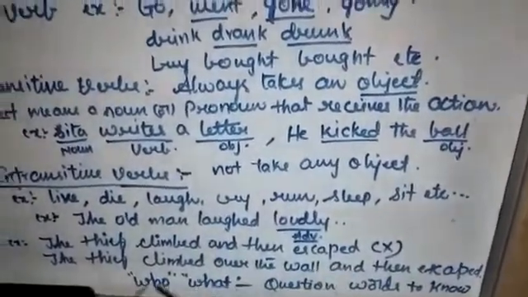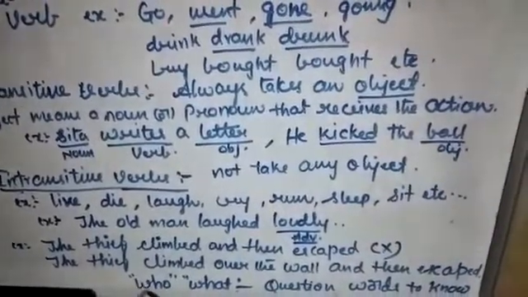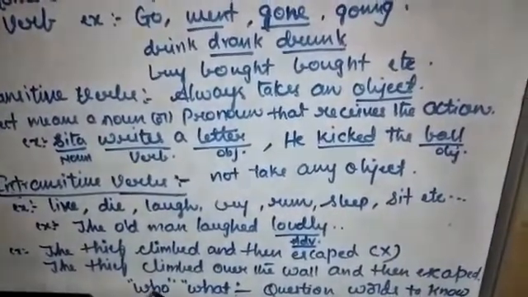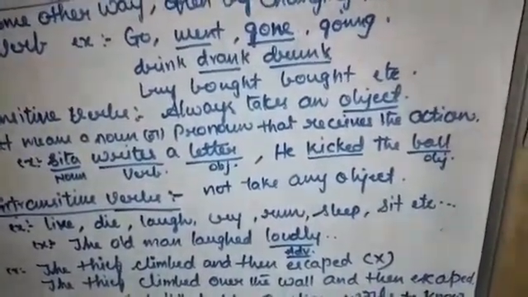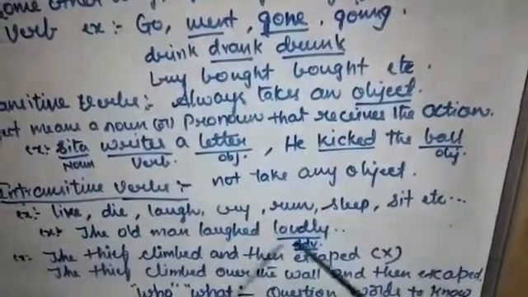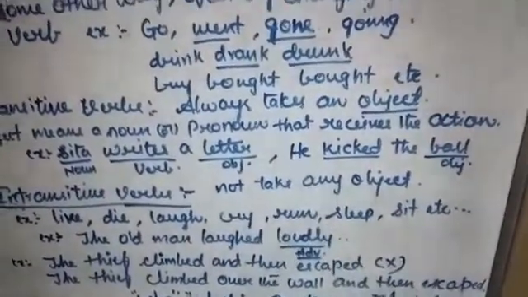So what are the two words we use to make questions to know whether a transitive verb has an object or not? Who or what. These are the two words we use to know whether it is an object or not. So this is about verbs.